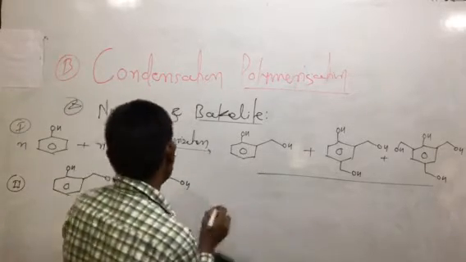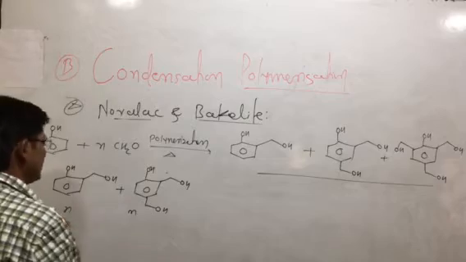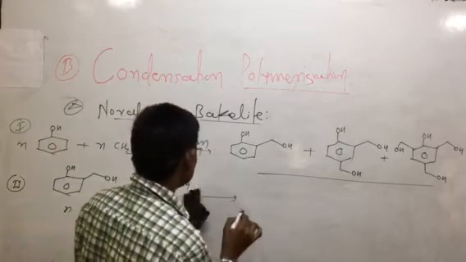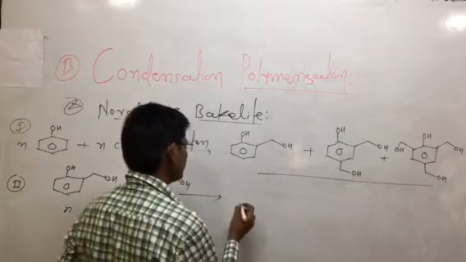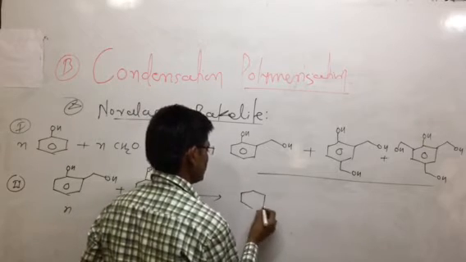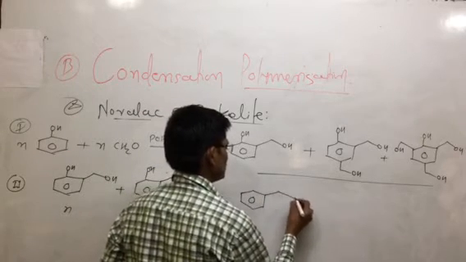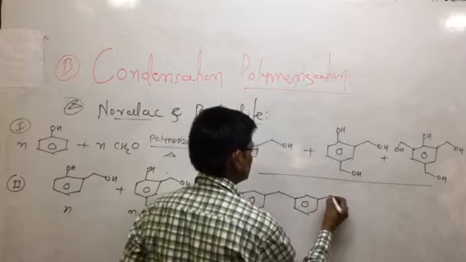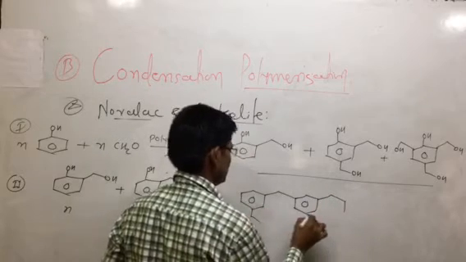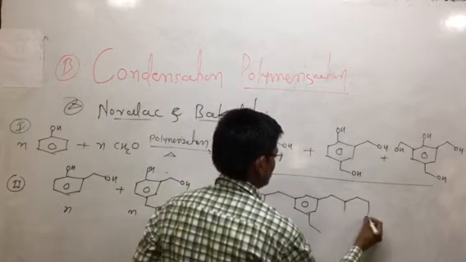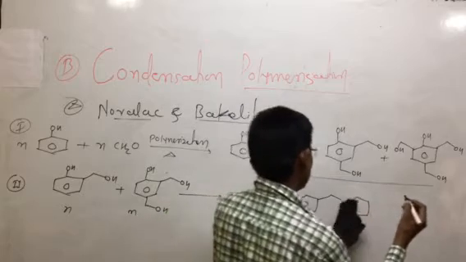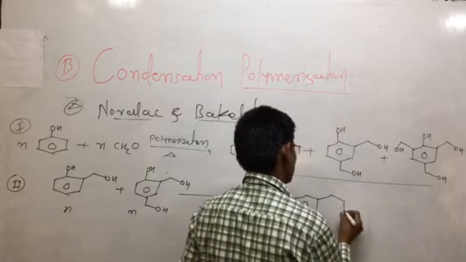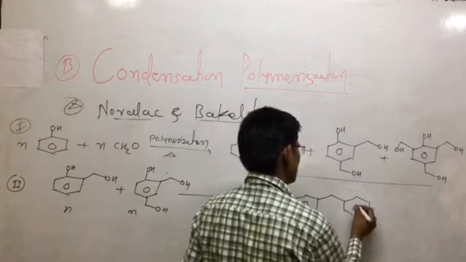Instead of this, you can take n number of products. So what happens here? This is the cross-linked polymer that is formed.